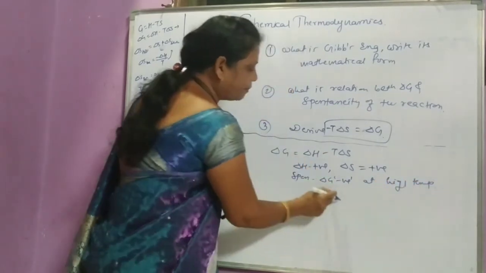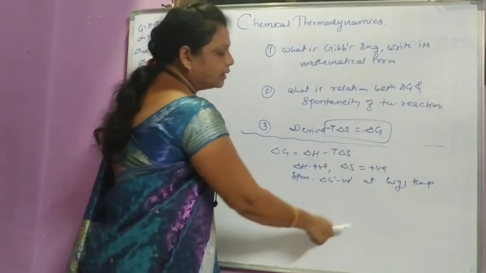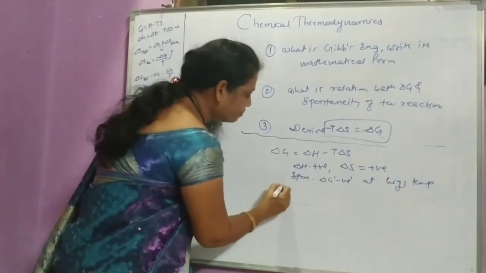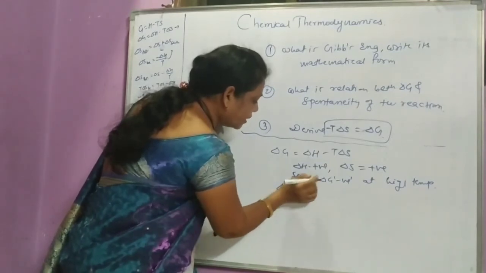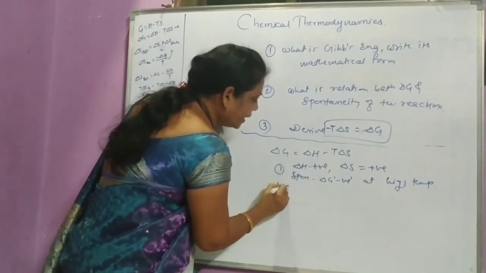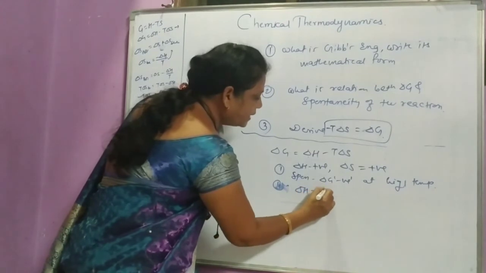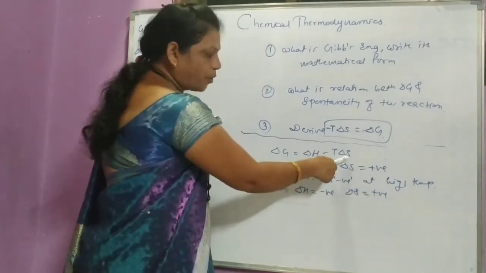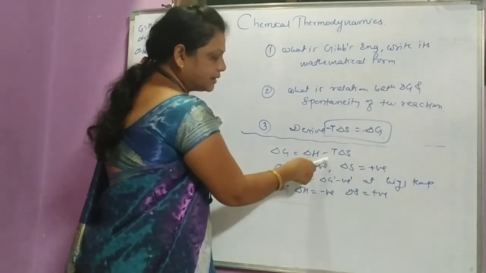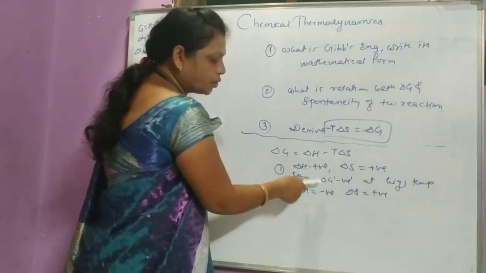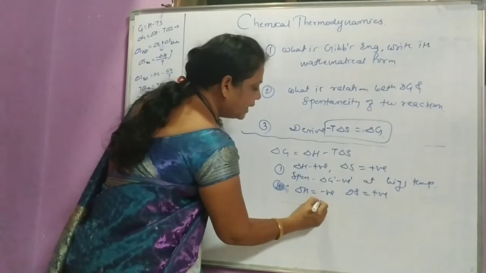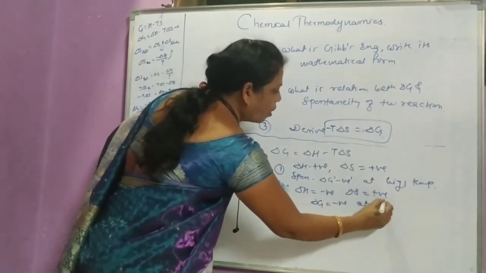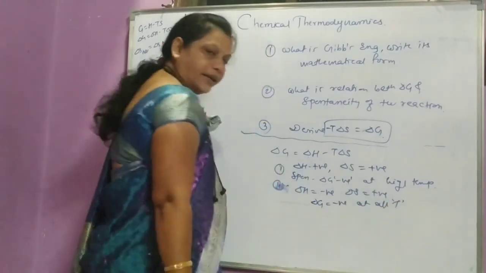Means at high temperature, if both are positive, the reaction is spontaneous. Second case, if delta H is negative and delta S is positive, then both terms are negative, so delta G is negative at all temperature range.